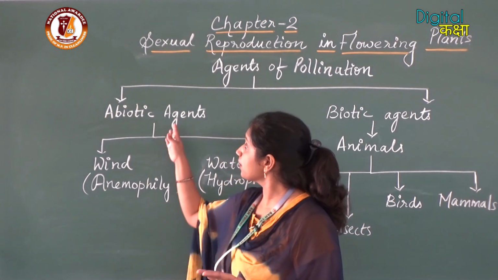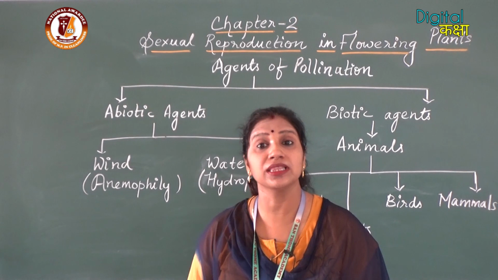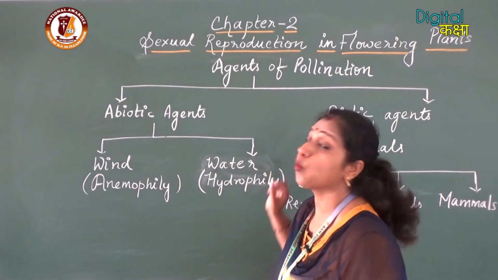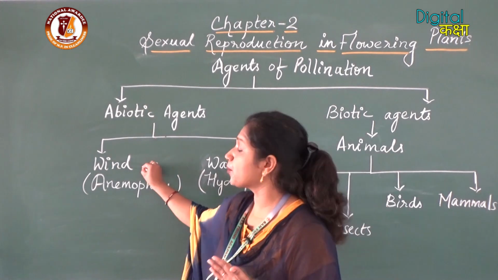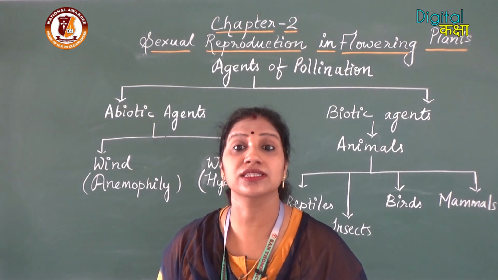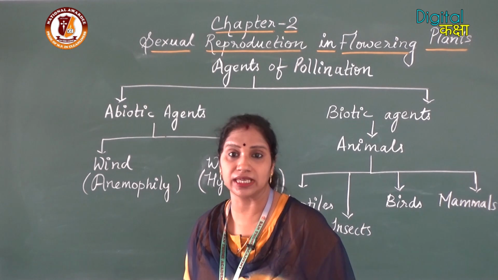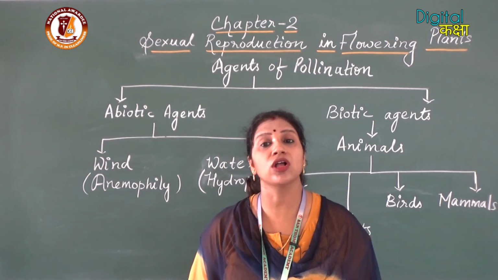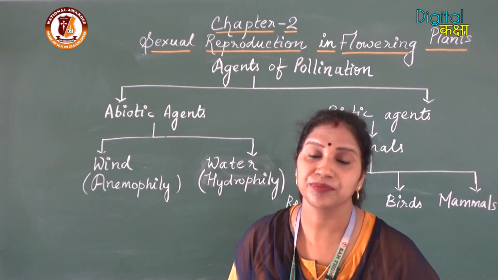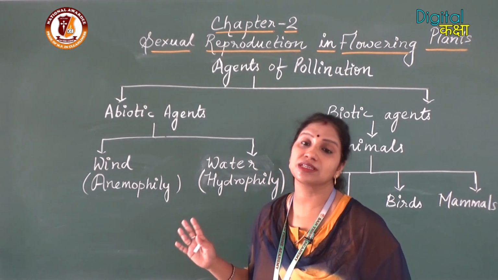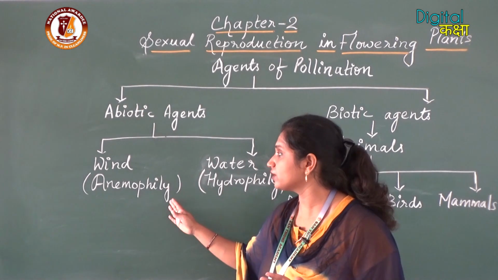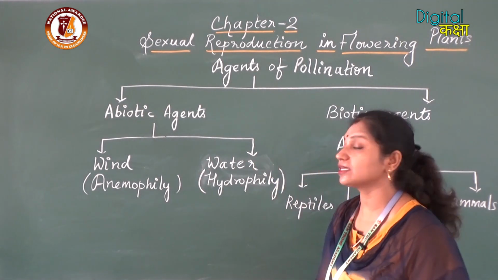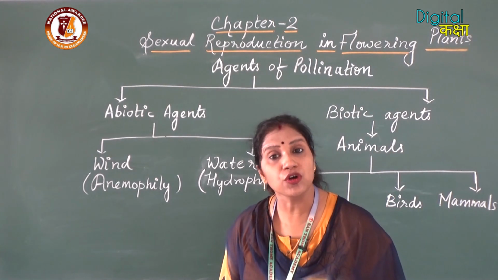The abiotic agents which help in the pollination process are wind and water. Pollination by wind is called anemophily, and pollination by water is called hydrophily.